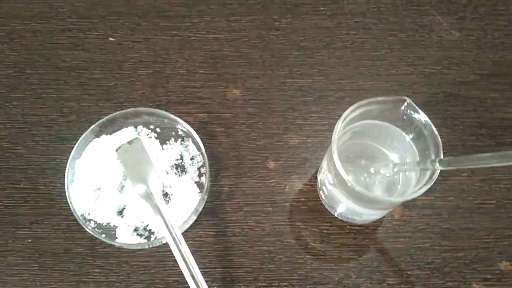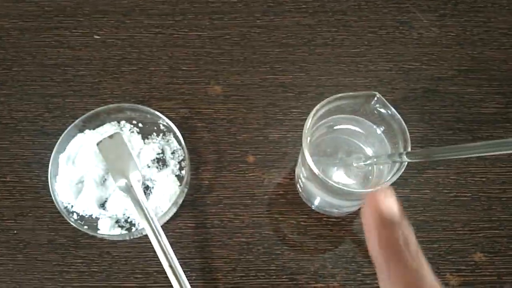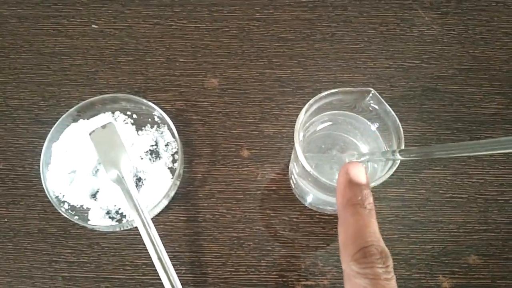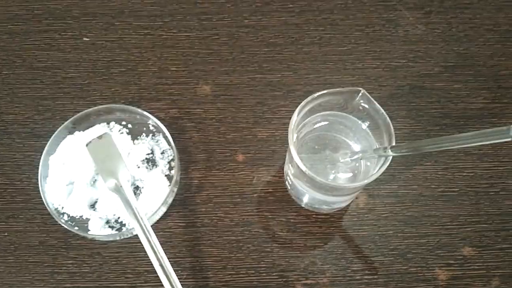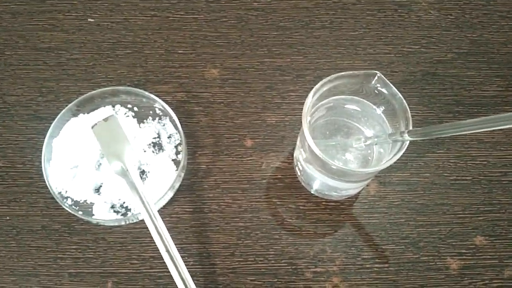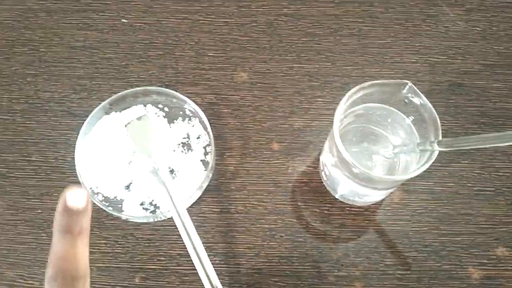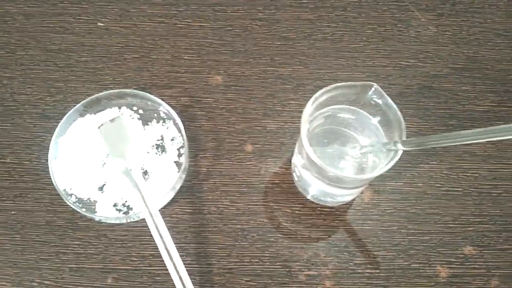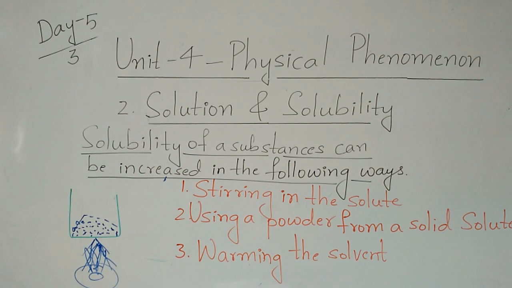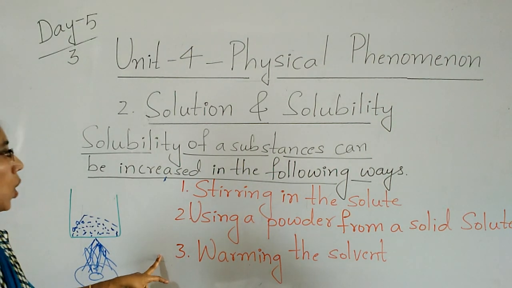And the third one is what? When you warm the solvent, it takes very less time to dissolve in the liquid. This is the stirring method and this is using the powder. So these are the methods we have to follow.